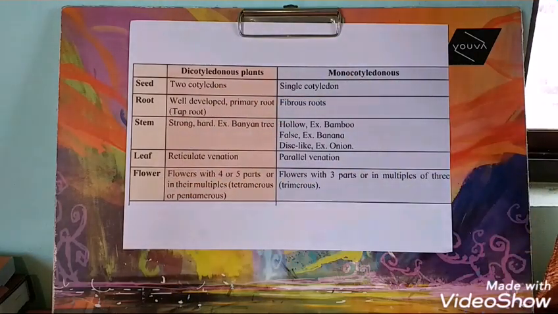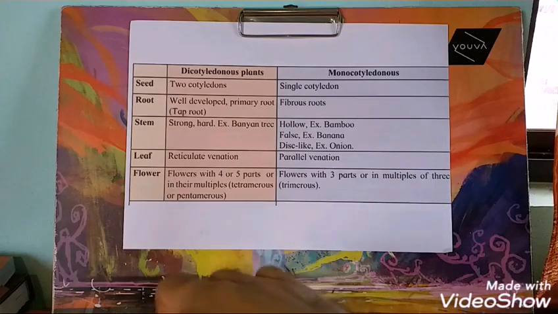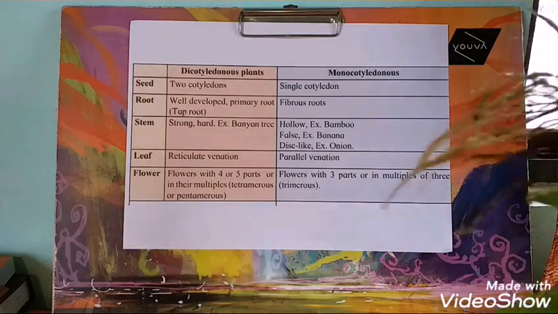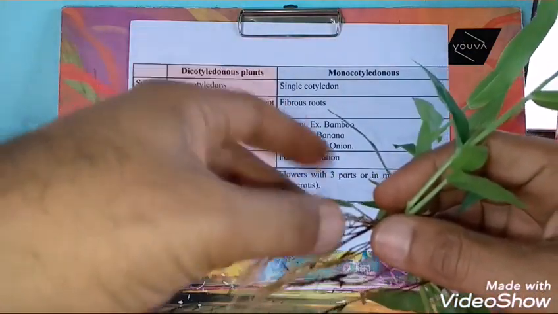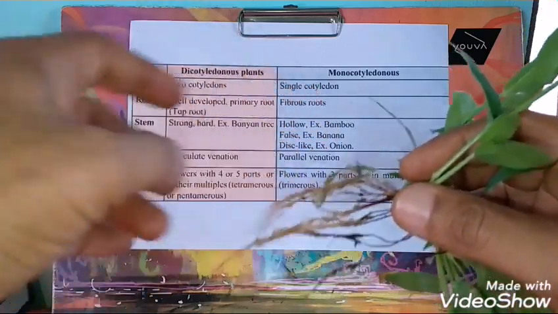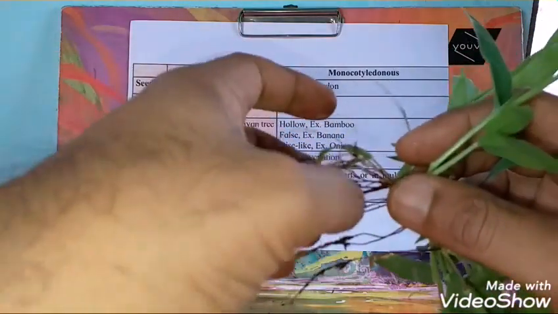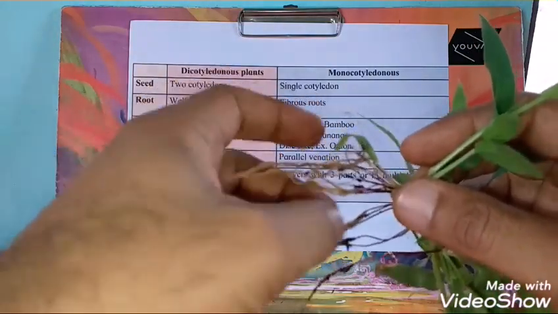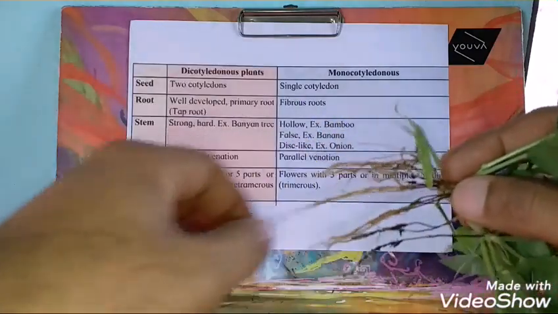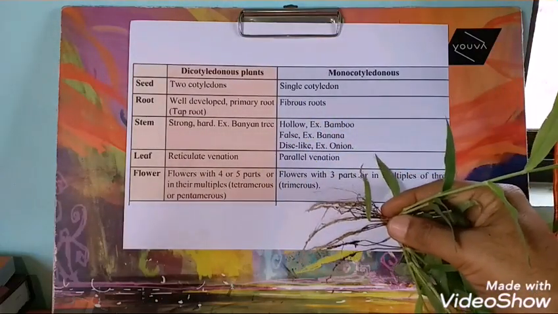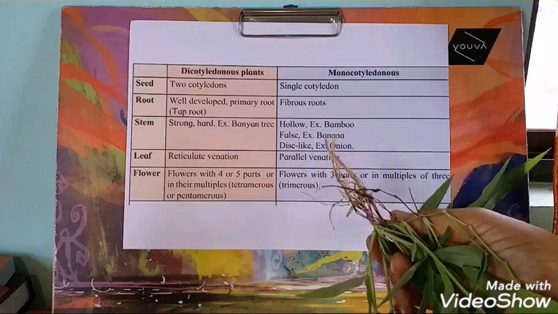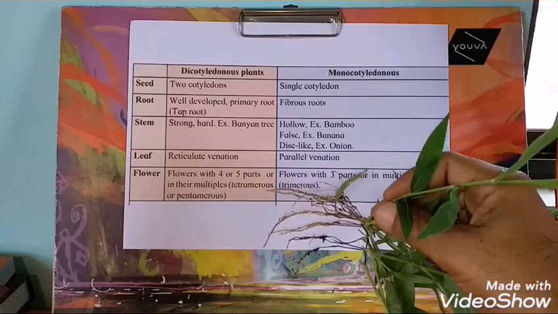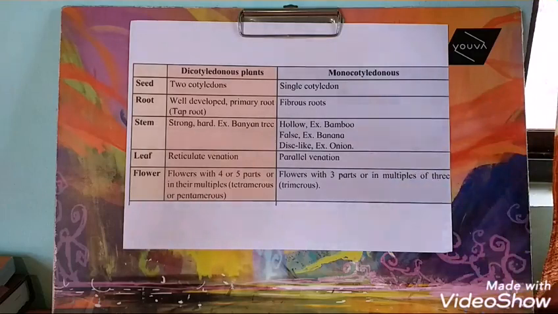Next, another type is the monocotyledonous plant, and here the example shown is a plant of grass. Here the roots are fibrous. No primary root system is there. All the roots are fibrous, directly arising from the stem. This is the fibrous root system in monocots.